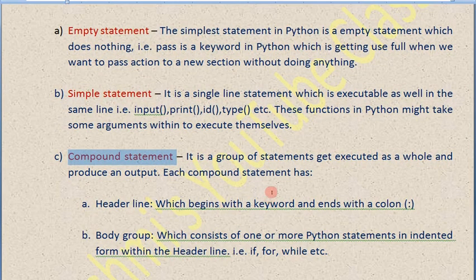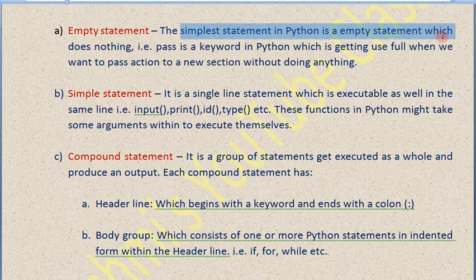So let's check for empty statements. The simplest statement in Python is the empty statement, which does nothing, that is the pass keyword. Pass is a keyword, students, which we will learn later. So the pass keyword does nothing, but it is a statement again. Pass is a keyword but which does not perform any particular task. So that is empty statement.